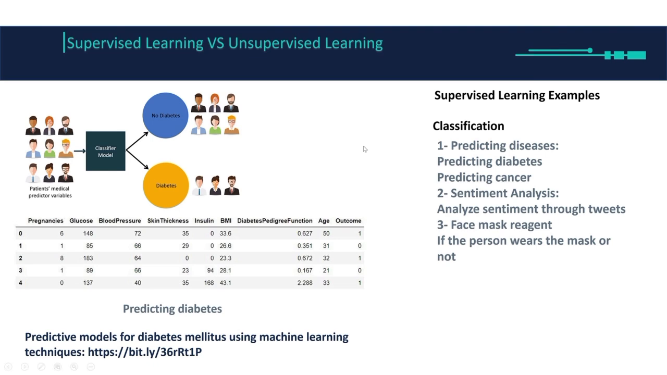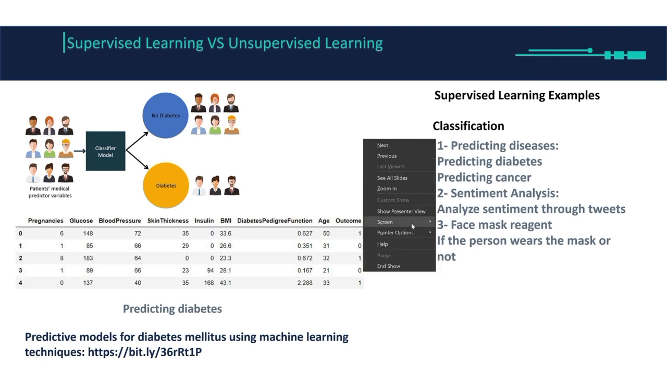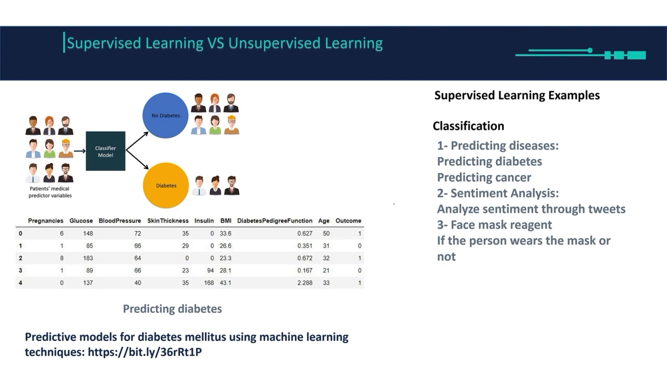So in this video, we're going to take more examples about supervised learning. In the classification section, which is predicting diseases, we're going to take an example of predicting diabetes and predicting cancer. Then we're going to take something called sentiment analysis, and the example that we're going to take is analyzing sentiment through Twitter tweets. And the last example is going to be a face mask detector, which means detecting if the person is wearing a mask or not.